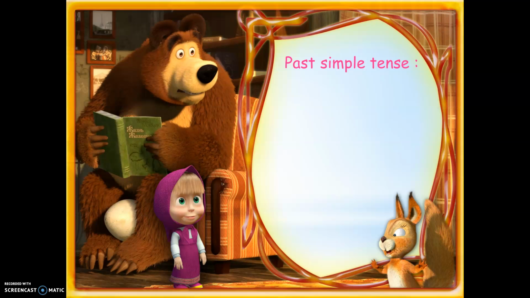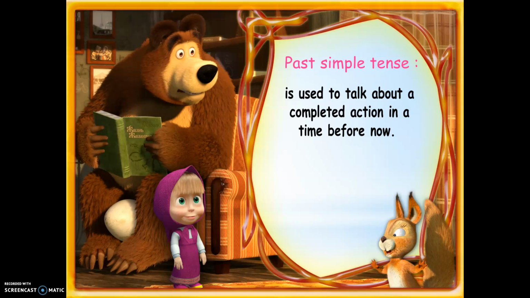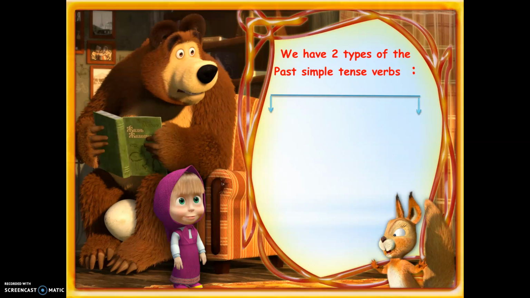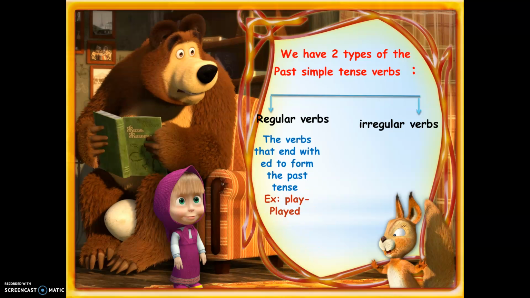First of all, I will start with the past simple tense. Past simple tense is used to talk about a completed action in a time before now. What are the expressions that we can use with the past simple tense? Yesterday, last week, last month, last night, one year ago. Okay, so we have two types of the past simple tense verbs: regular verbs and irregular verbs. The regular verbs are the verbs that end with ed to form the past. For example, play, played, talk, talked, cook, cooked.